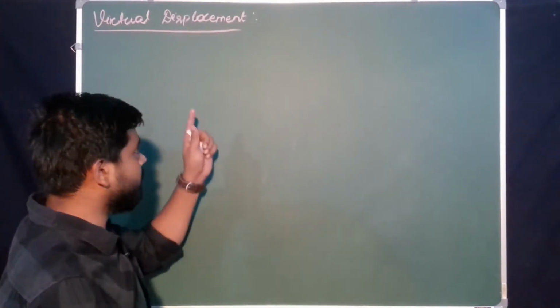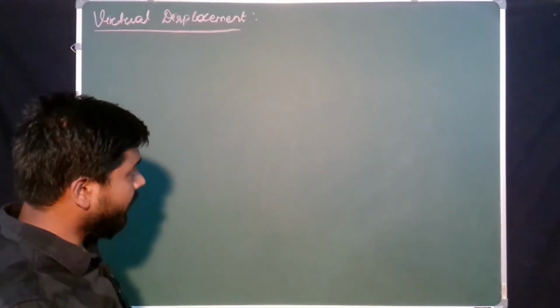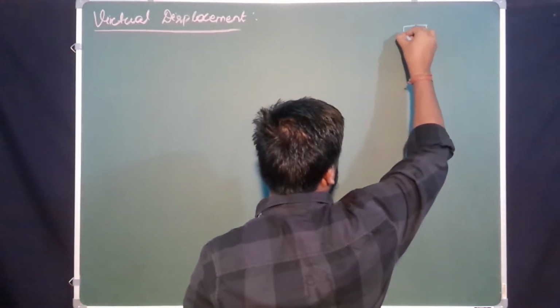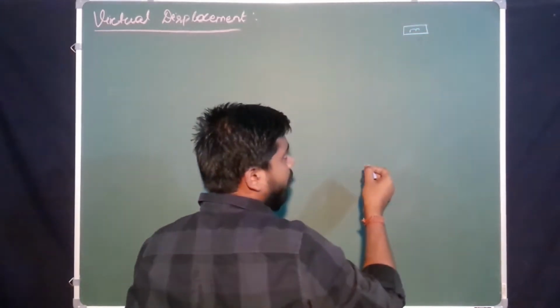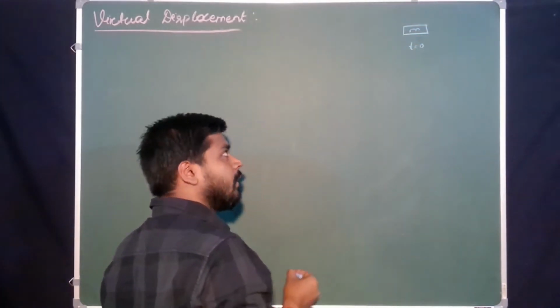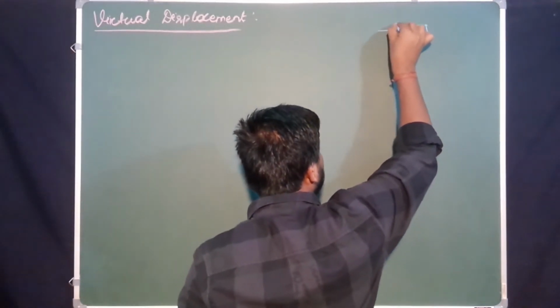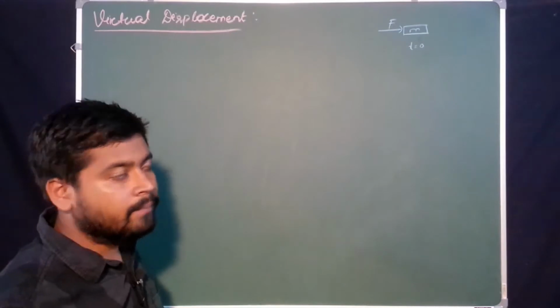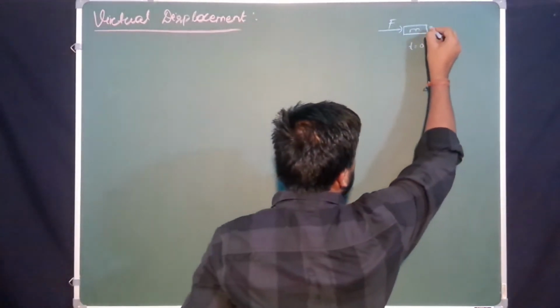First of all, what is displacement? We know if a body is there, having mass m, at time t equal to 0, yes or no? If I apply a force F on that body, then what happened? The body starts to displace, yes or no?